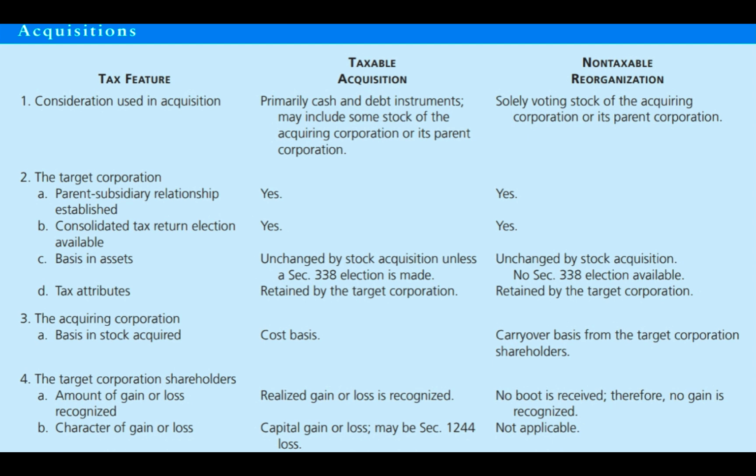And for D, the character of that gain or loss. In a taxable acquisition, it's usually capital gain or loss, but if it's Section 1244 stock, remember we can treat up to $50,000 of that as ordinary loss, or up to $100,000 if we're married filing jointly as ordinary loss. And in a non-taxable reorg, there's no gain or loss recognized, and therefore there's no character of that gain or loss.